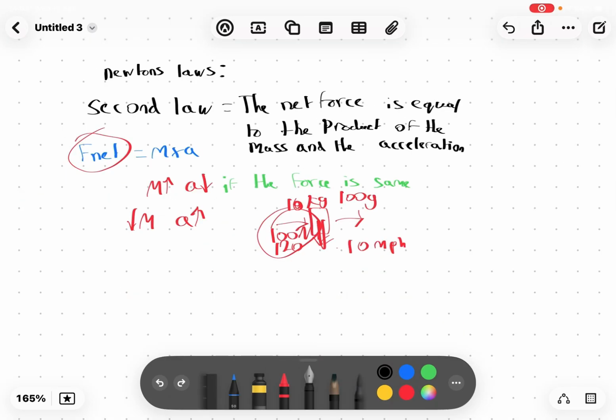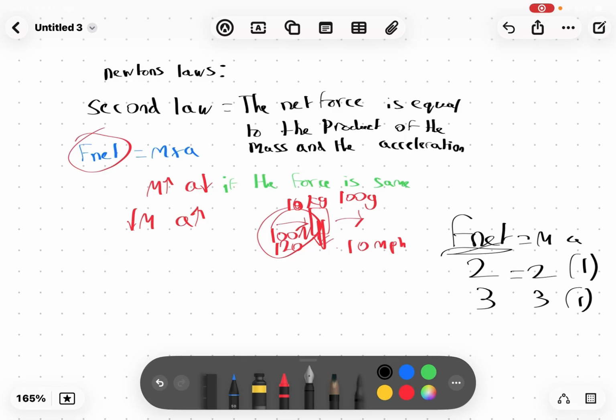Let's say you double the mass and the acceleration is constant. What effect will it have on the force? We doubled it, so right now let's just think of it as the mass being 1 and the acceleration being 1. So the force will increase by a factor of 2. If we triple the mass and keep the acceleration constant, the force will triple too. If we triple the mass and double the acceleration, then the net force will increase by a factor of 6.